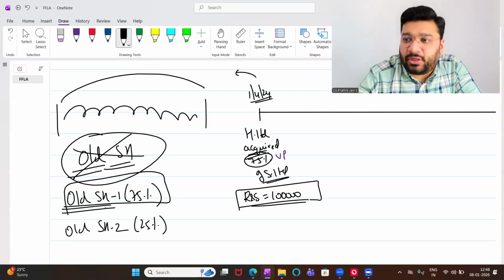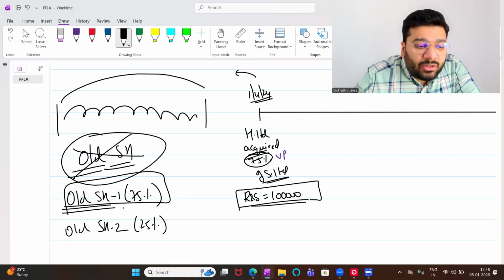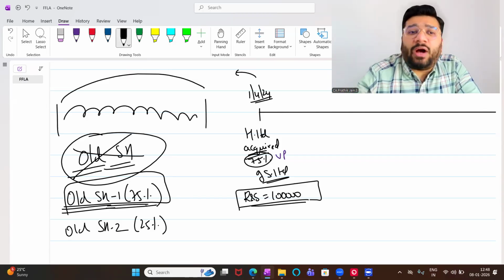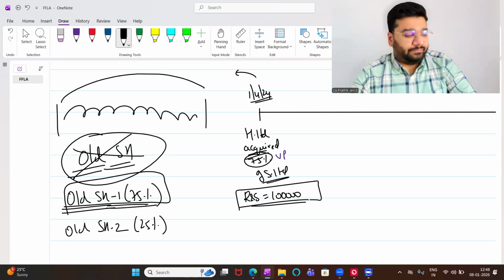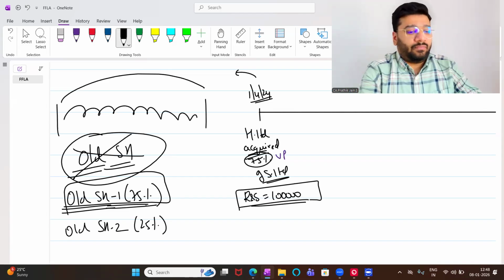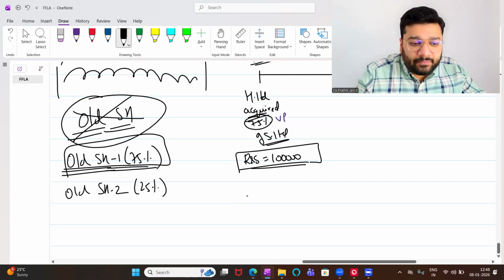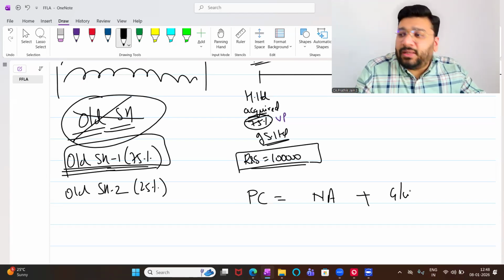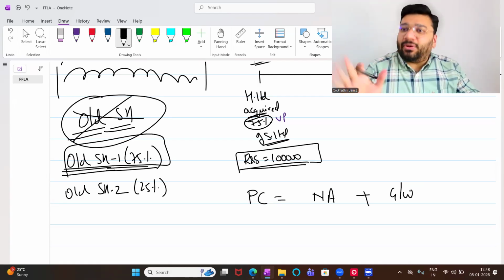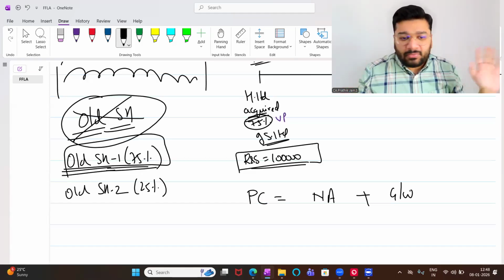Imagine you are the old shareholder. To give up your shares, what will you ask? What amount will you ask for? You will ask him for two amounts: net asset plus goodwill. If the company has goodwill, you'll ask for goodwill. If both parties agree there is no goodwill, no worth to it, then goodwill will not come.